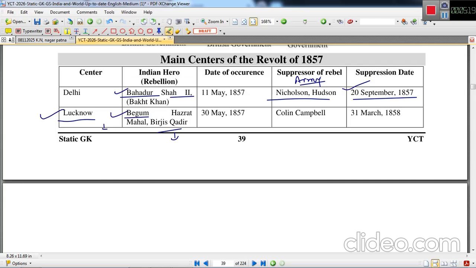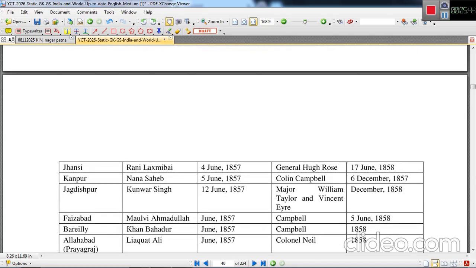So they provided leadership, and they wanted to re-establish the status quo of early rule, which was full power to the Indian native rulers. This revolt started in Lucknow on 30th May 1857, but unfortunately this was also suppressed by Colin Campbell, and the date of suppression was 31st March 1858.